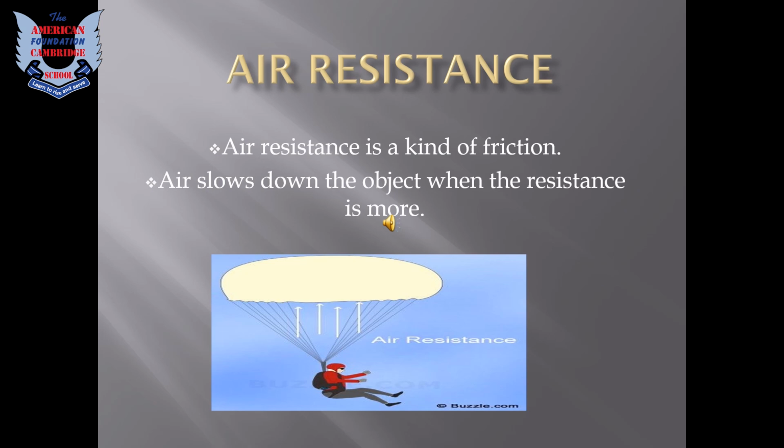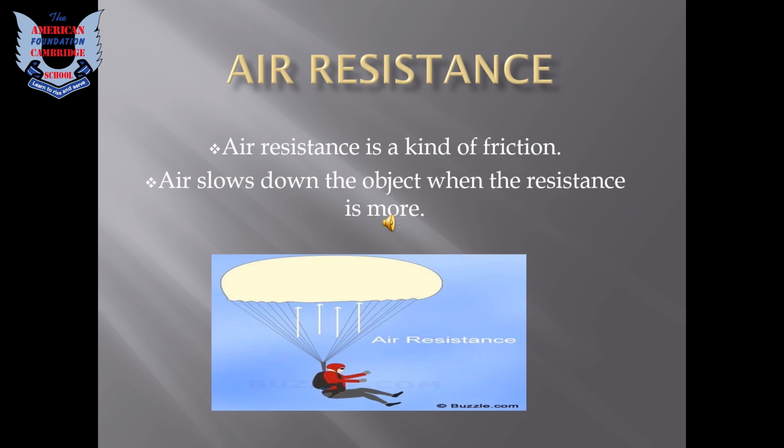Suddenly the air starts flowing very fast, and then you feel difficulty walking on the street. So why is that so? The air resists you, the air stops you, the air molecules push you so hard that you face difficulty in walking. So air resistance is basically a force that slows down the object.